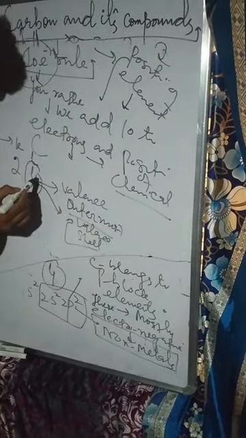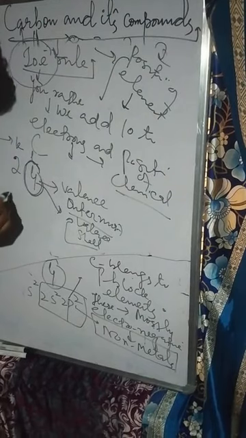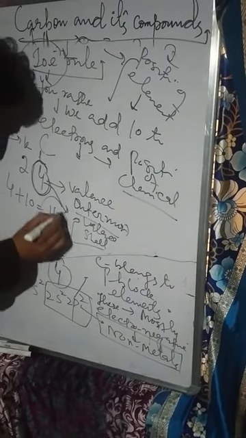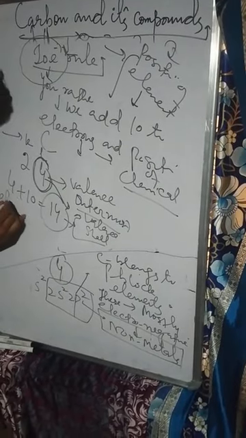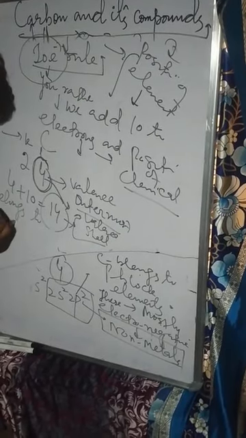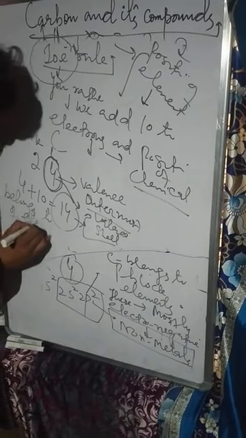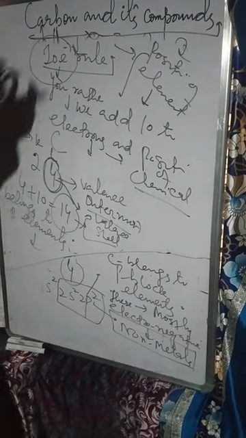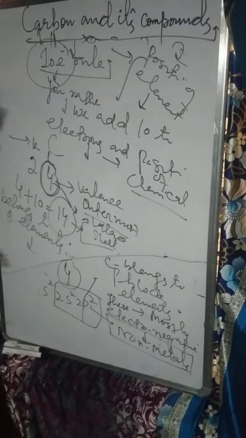Carbon has 4 valence electrons in the last shell, so we add 10 more electrons. That means the 14th group. This carbon belongs to the 14th group of elements. I think this is clearer to you now. Let's move forward.